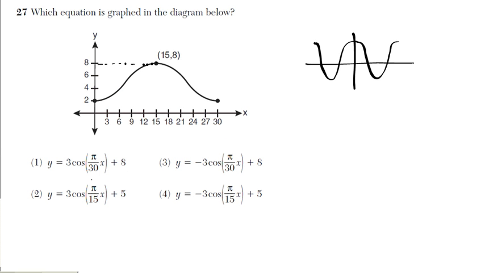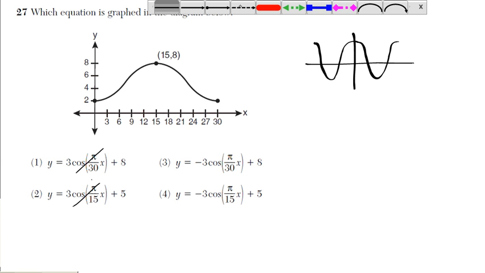Well, we eliminated these two. There's another way we can figure out what the center is of the shift. So we can use the period to figure it out, but we can also use the center to figure it out. So let's do it both ways. So we know that it's either this or this. So the question is the center of this graph shifted 8 units up or 5 units up?